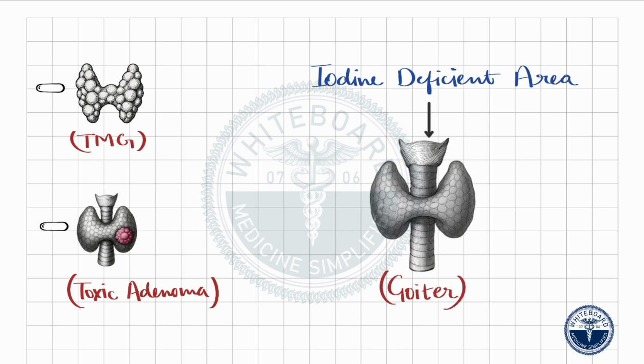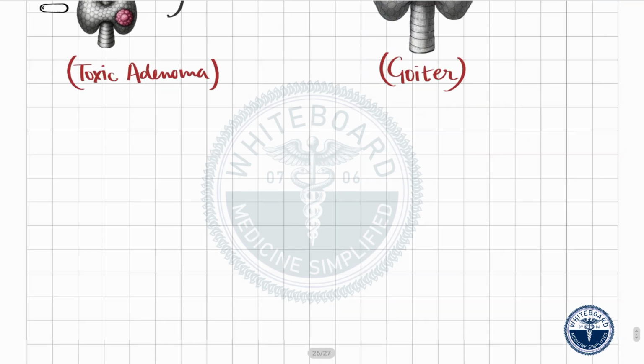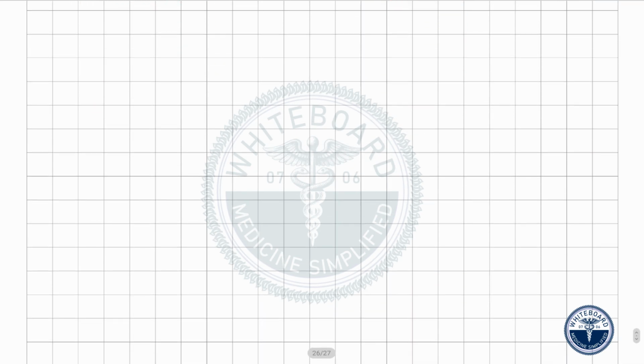Over time, some of those nodules start functioning independently and become toxic, meaning they produce excess hormone. And remember this: about 5% of the patients with toxic multinodular goiter may also have thyroid cancer in one of their nodules. So always evaluate these nodules carefully to rule out malignancy.